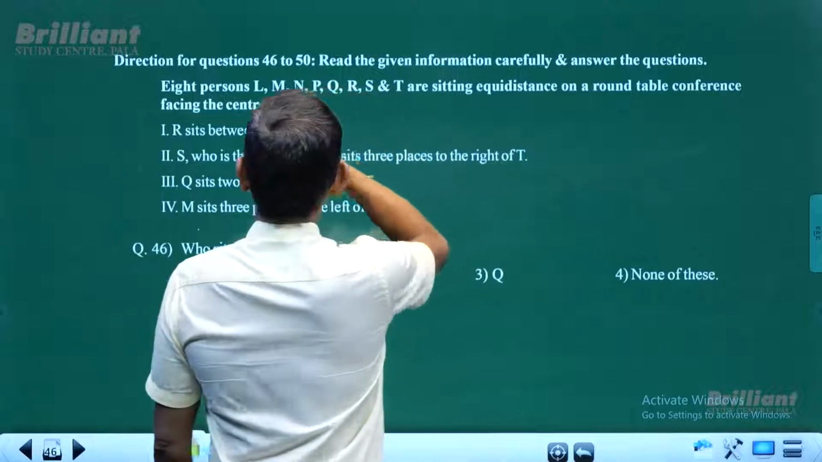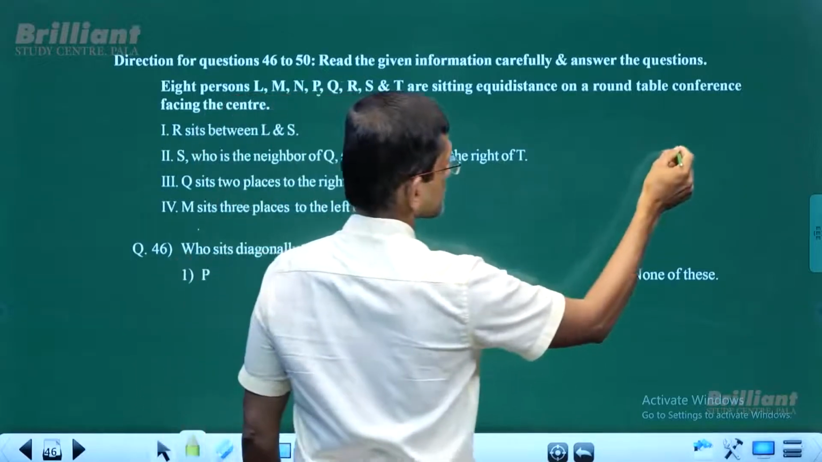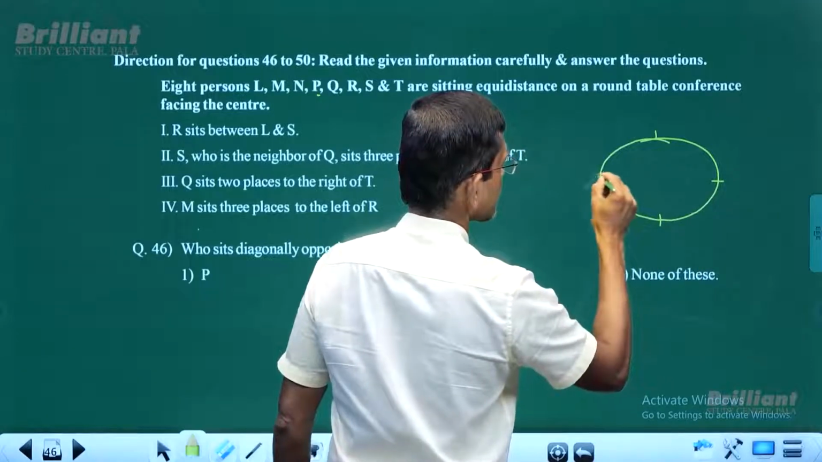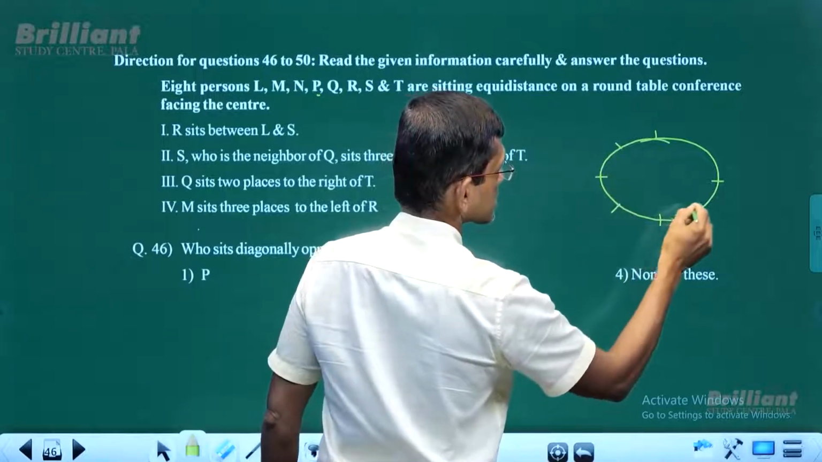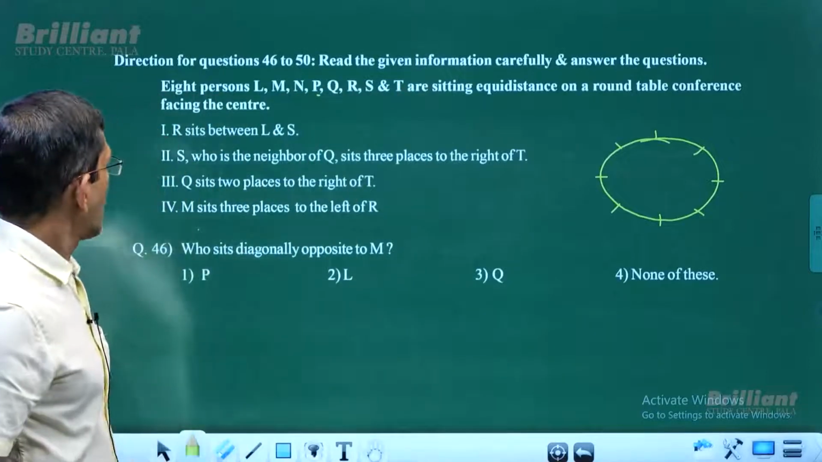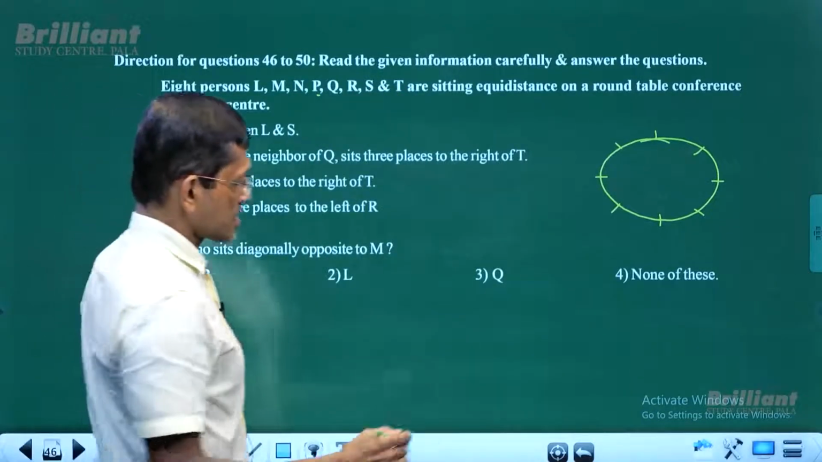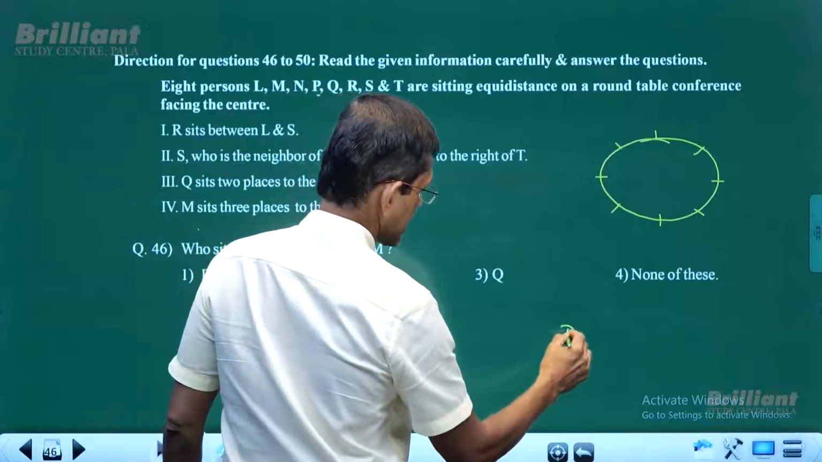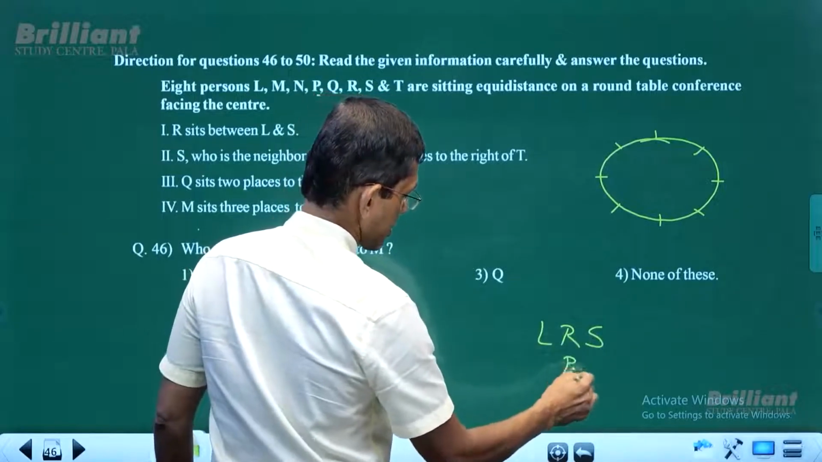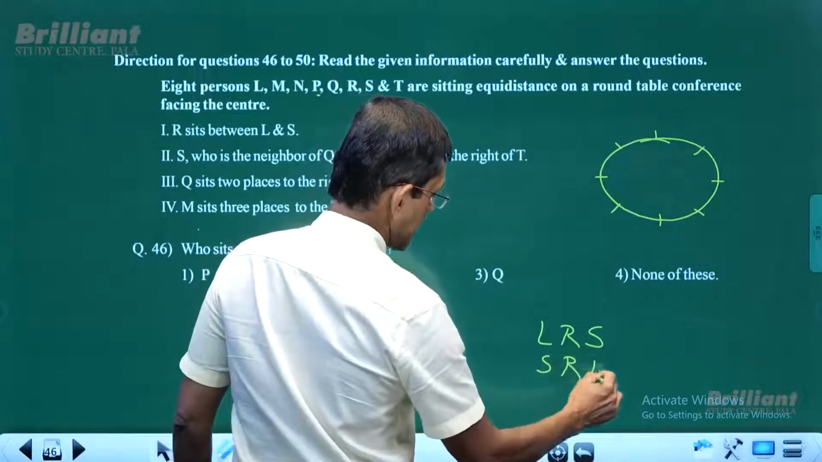How many persons? 8 persons. So 1, 2, 3, 4, 5, 6, 7, 8. And R sits between L and S. So R sits between L and S. So L, R, S or S, R, L.